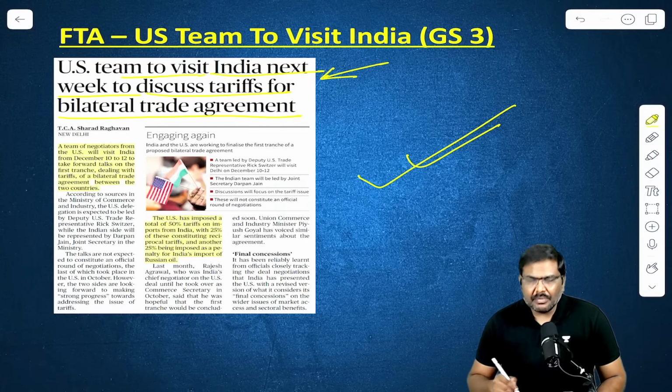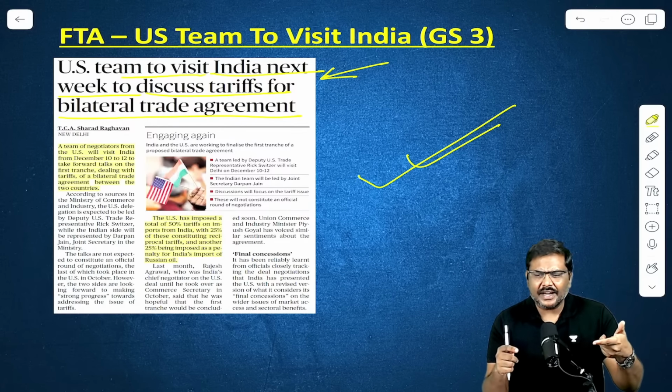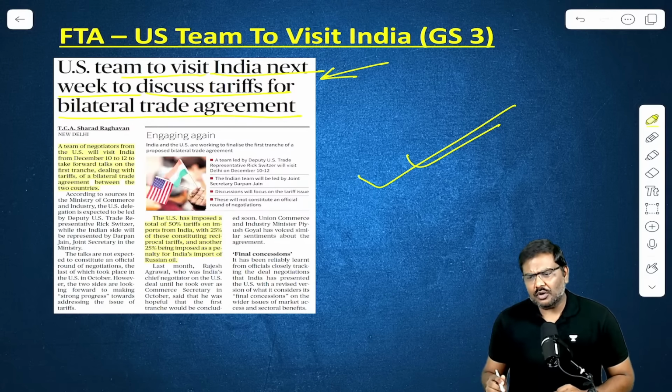Okay, so nothing beyond this is useful from the article. Don't worry who is representing the Indian side, who is representing the USA side, etc. Please don't worry about all of it.